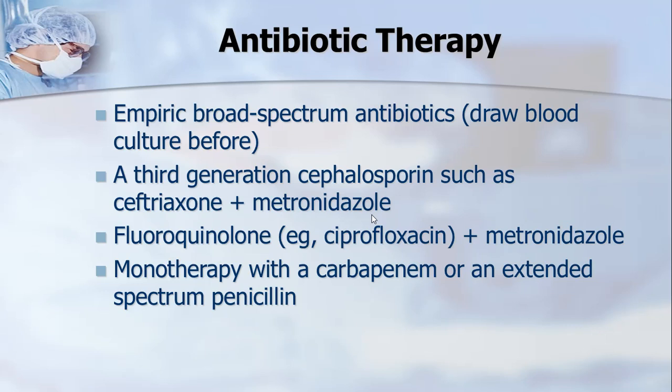So you have to give a broad spectrum antibiotic like a third generation cephalosporin plus metronidazole to counteract the anaerobes. Fluoroquinolones and metronidazole is another option, and monotherapy with carbapenem or extended spectrum penicillin is a third option.